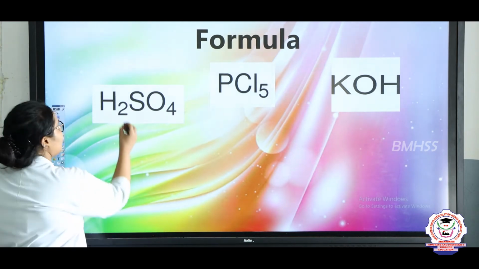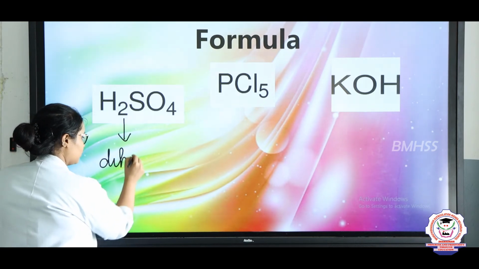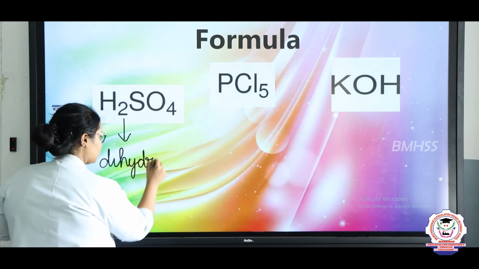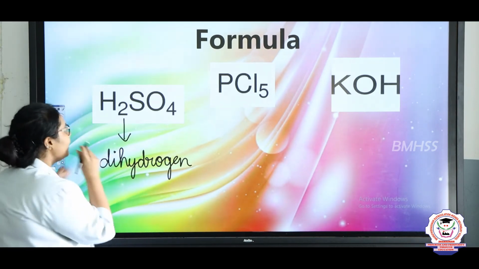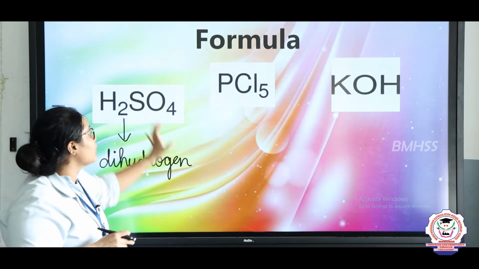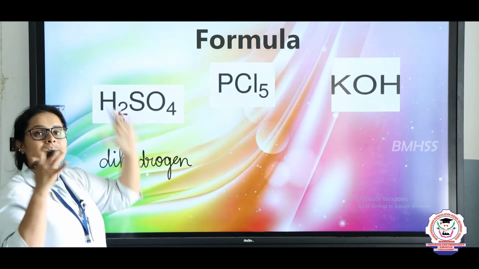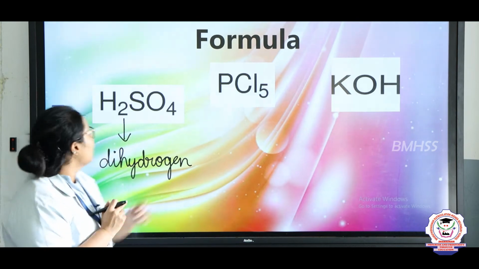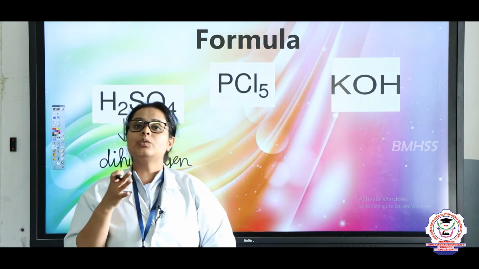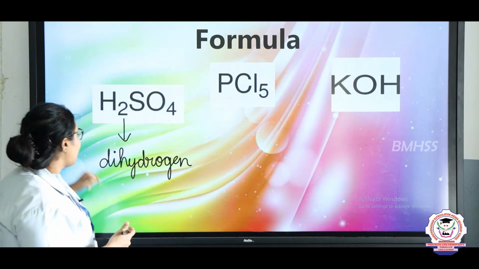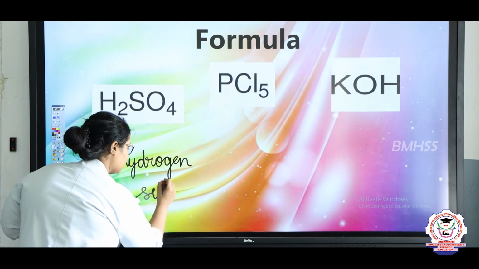So the name you can write as dihydrogen. Now generally, what is SO4, children? Here you could write sulfur tetraoxide, but that would be a wrong name. So SO4 has a particular name that is known as sulfate. So you can write the name here as dihydrogen sulfate.